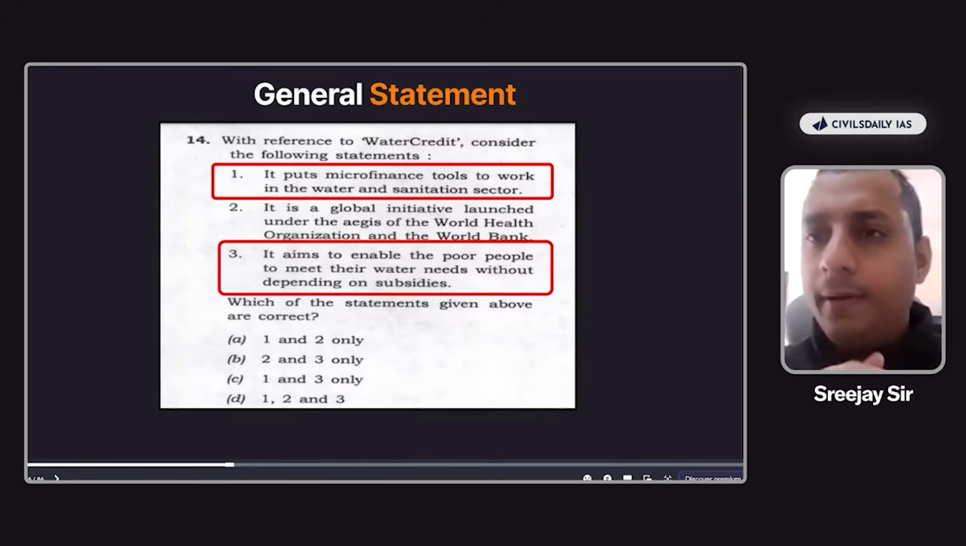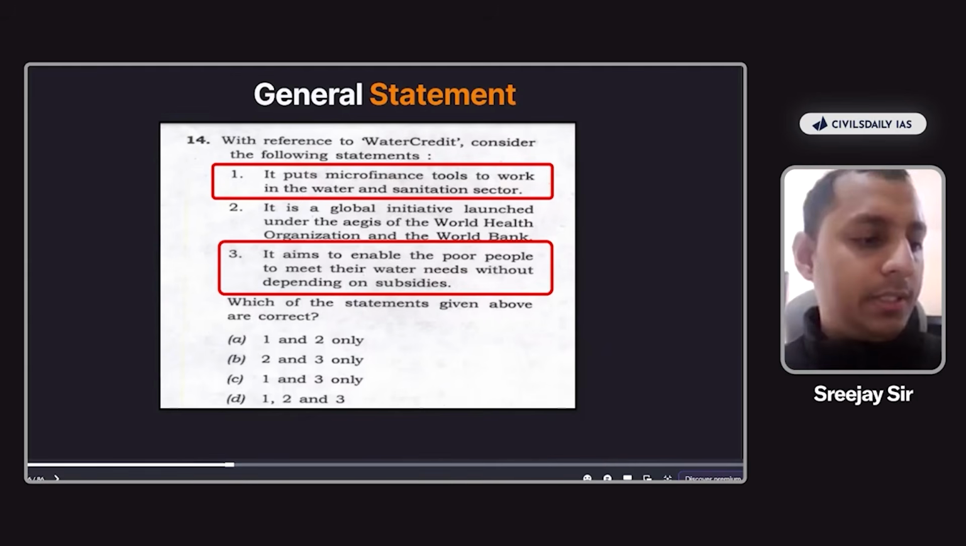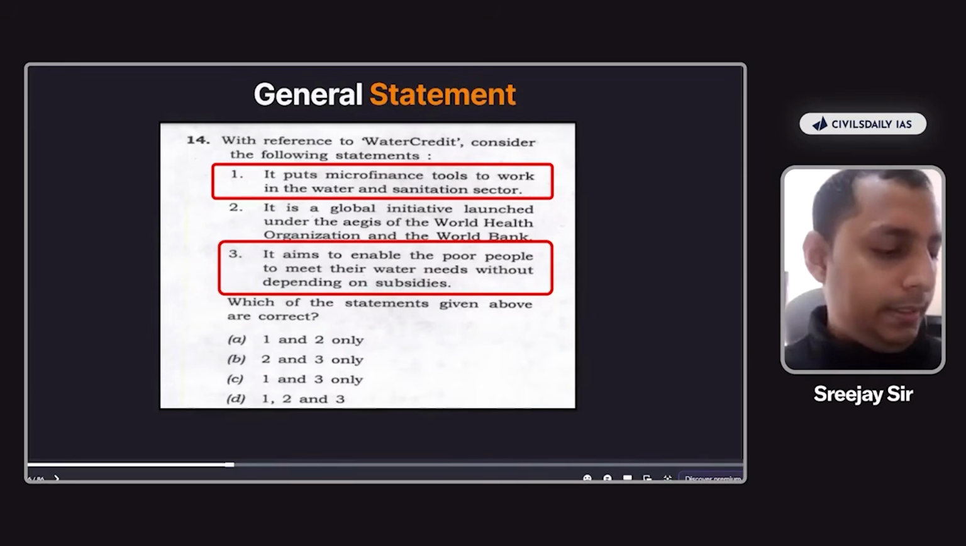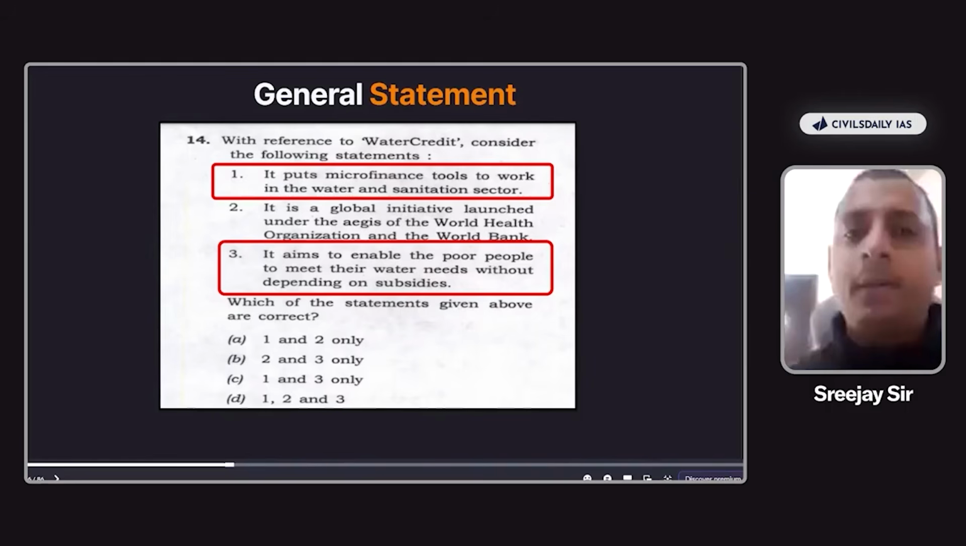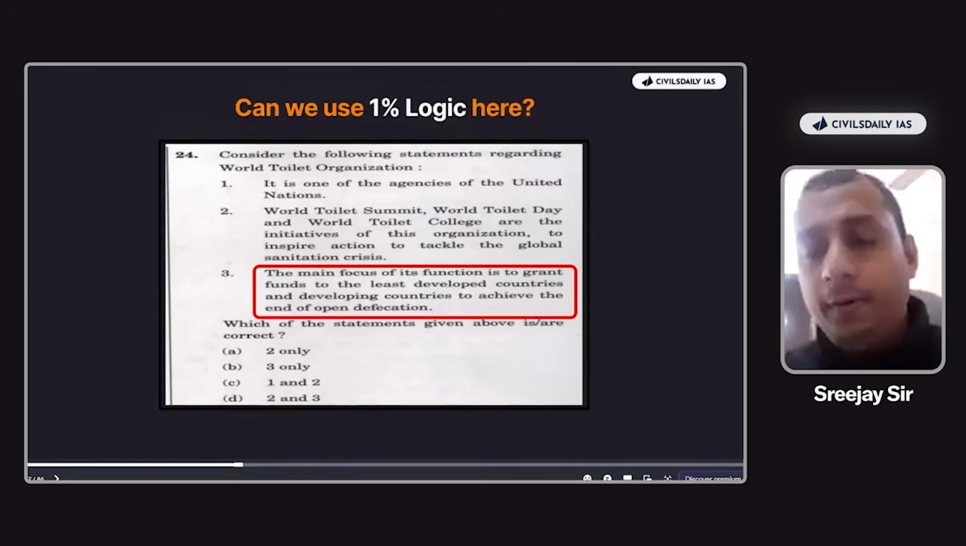What about this third statement here? It aims to enable poor people to meet their water needs without depending on subsidies. What about here? Is it general or specific? Okay. Is it general or specific? It's a general statement, right? So always remember, even in these objectives, UPSC likes to provide general statements and make it correct. Now, how will UPSC counter the same? UPSC will introduce any extreme word. Now, is the third statement here general or specific?